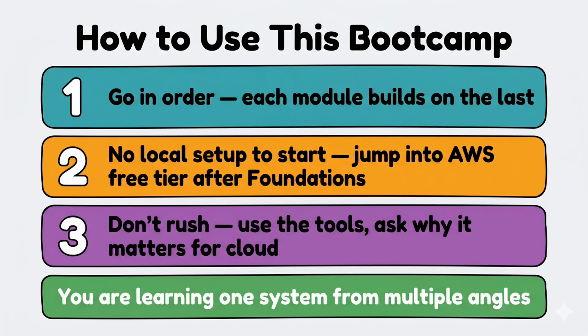3 tips for getting the most out of this bootcamp. First, go in order. Each module builds on the one before it, so skipping ahead will leave gaps. Second, no local setup is needed to start. After you finish foundations and networking, you can jump straight into AWS free tier EC2, and everything from there runs in the cloud. Third, do not rush. Use the interactive tools, redo exercises, and always ask yourself, why does this matter for cloud?